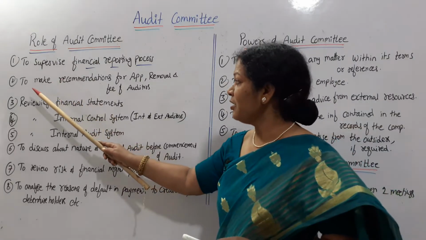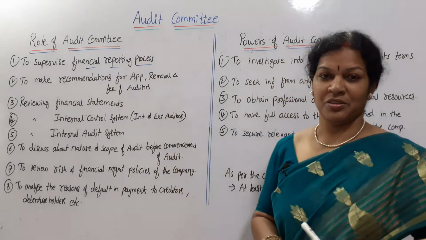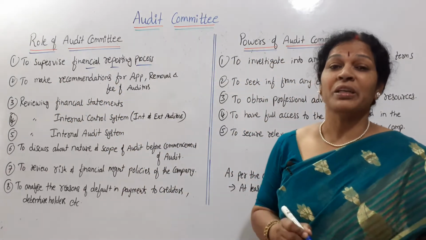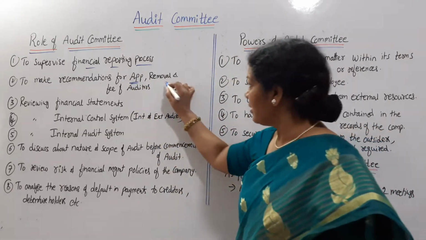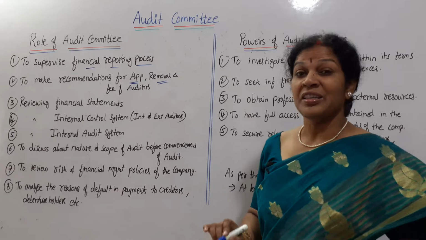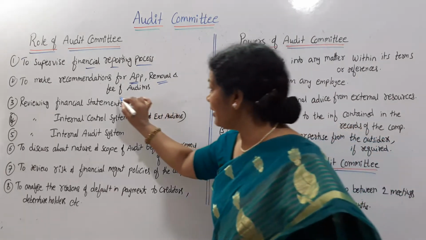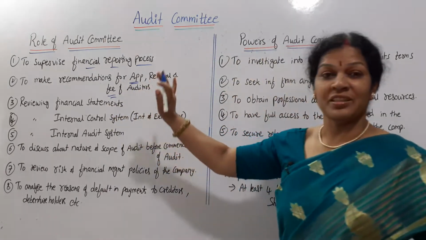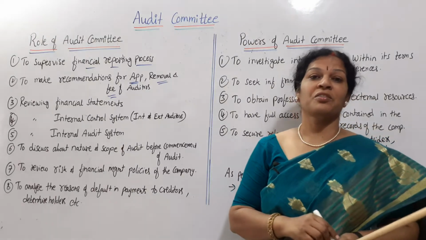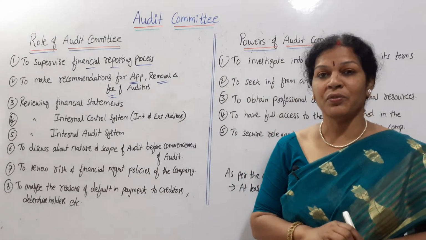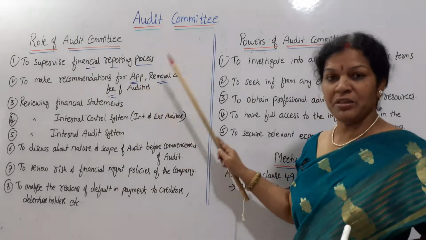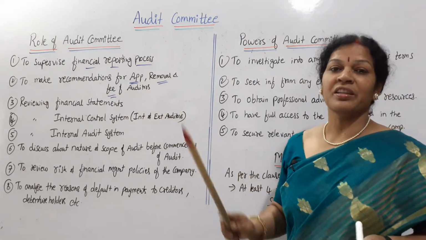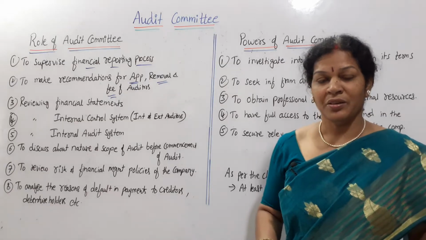Second thing is to make recommendations. So this committee is going to make recommendations for what? Appointment of an auditor, removal of an auditor, and fixing the auditor fee. These three things are the major role of the audit committee. So, recommendations for appointment, removal, and fixing the remuneration or fee of the auditors.